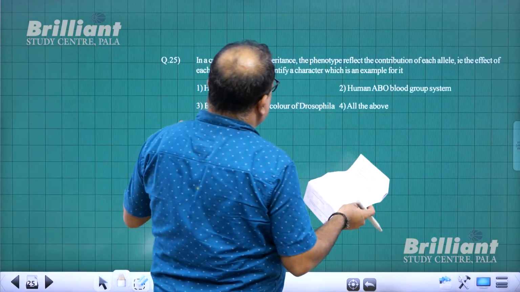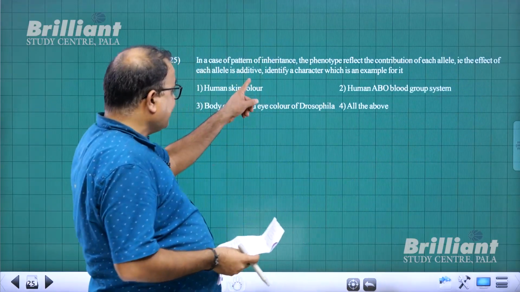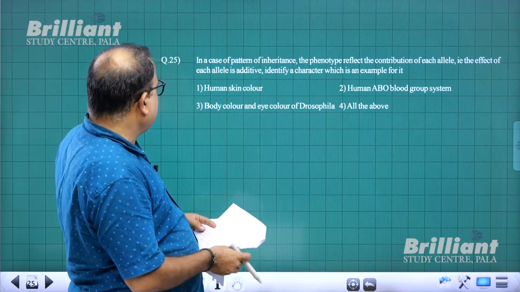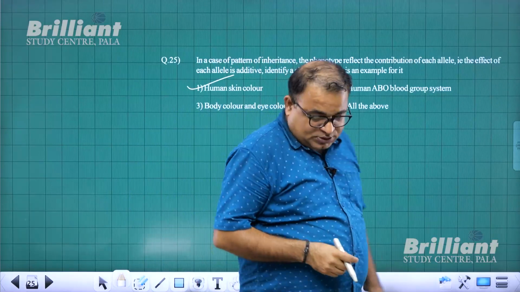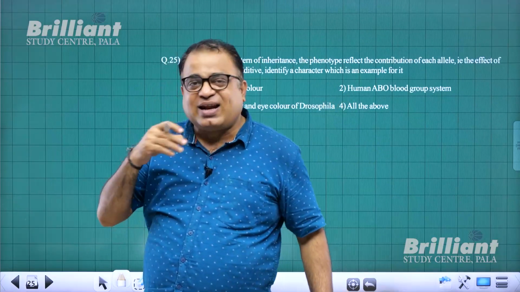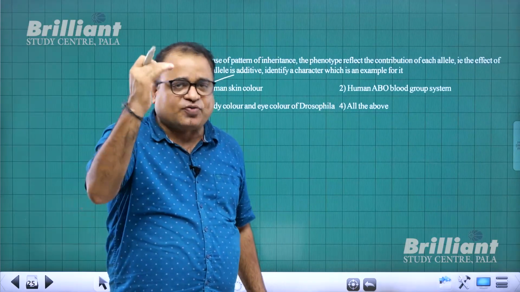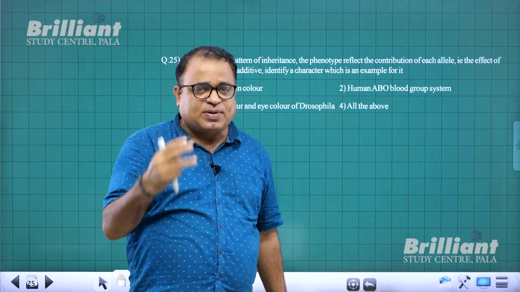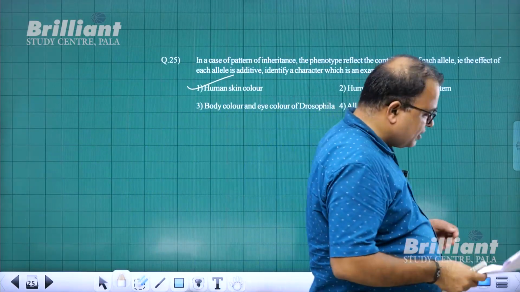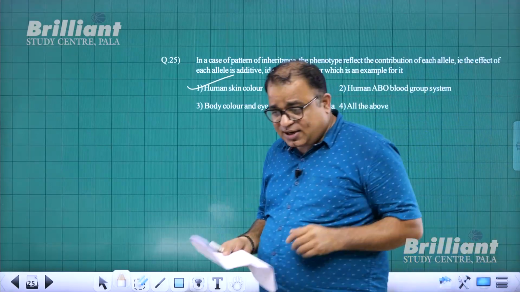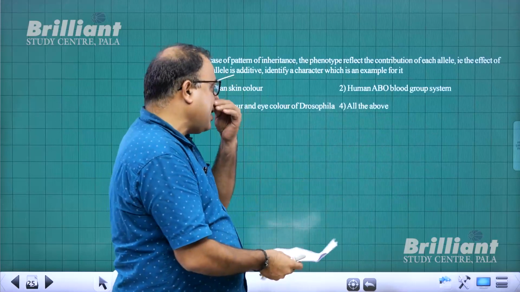In case of this pattern of inheritance, the phenotype reflects the contribution of each allele. Additive means polygenic inheritance. So among these, examples of polygenic inheritance are human skin color, human eye color, and the height of humans. These 3 examples are examples of polygenic inheritance. One is height, 2 skin color, 3 eye color. ABO blood grouping is an example of multiple alleles.